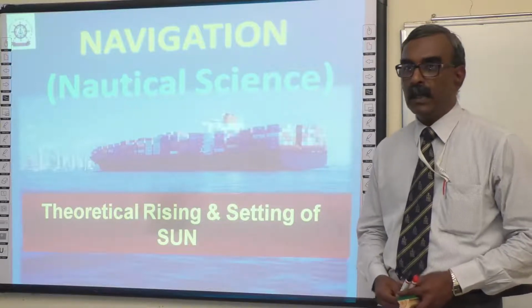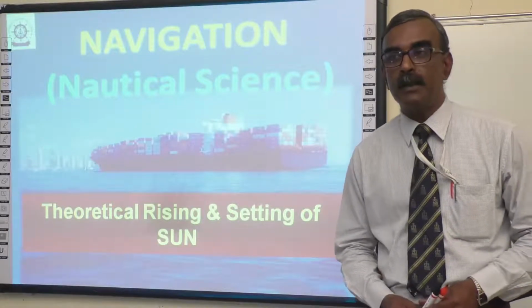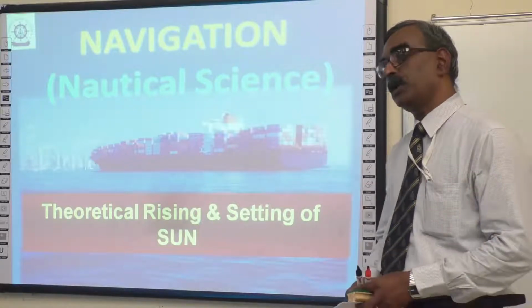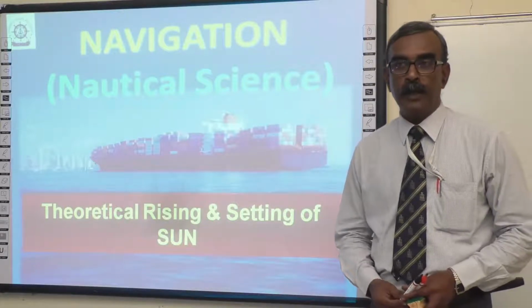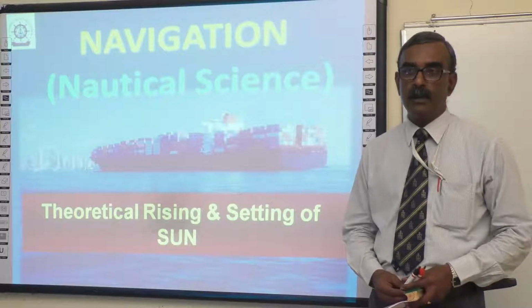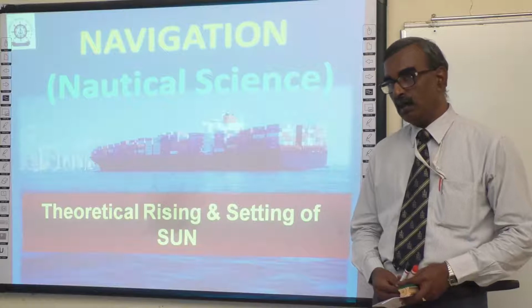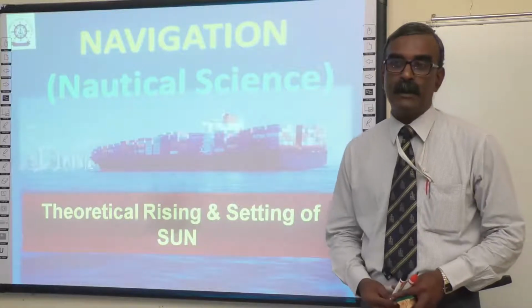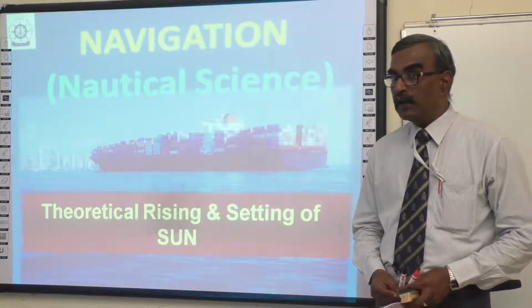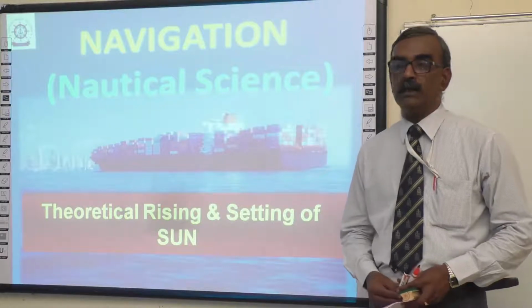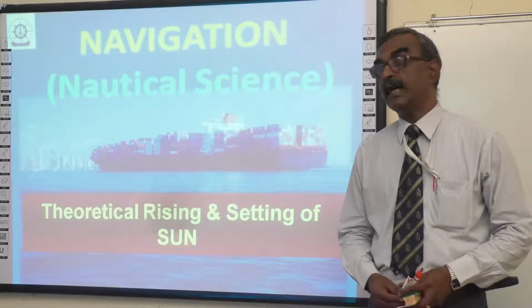The second purpose is our gyro, which is fitted on board a ship, may have crept in with some error. It is the responsibility of the officer of the watch at the bridge to ascertain that the gyro is without error. Whether the gyro has error or not can easily be found out by using the theoretical sunrise and sunset bearing. So it is our responsibility as a mariner, while on watch at the bridge, to take the bearing of the sun exactly when it rises and exactly when it sets.